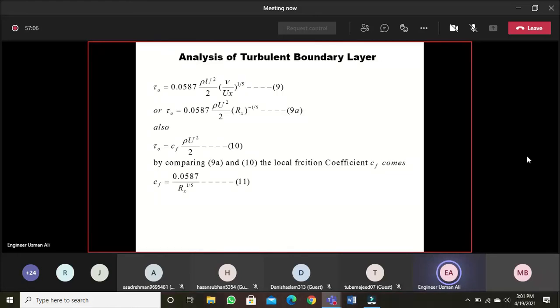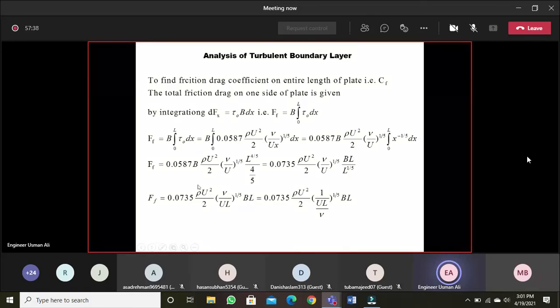Then on the same lines we can find the local shear stress, local friction coefficient. Tau naught is Cf rho u square by 2, as we did in laminar. Put in the value of tau naught, so we can get Cf 0.058 over Rx power 1 by 5. So this is how we can find the Cf value. Or just comparing 9a and 10, we can find Cf. Rho u square by 2 will cancel and you will get this equation.